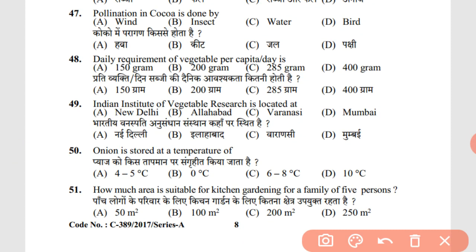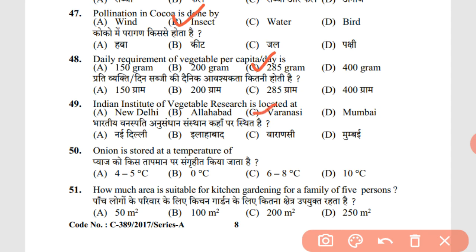47th question. Pollination in cocoa is done by B, insect. The daily requirement of vegetables per capita per day is 285 gram. In the general knowledge and basics of how much vegetable is required per day, you must have read it is 285 gram. So the correct answer is C. The Indian Institute of Vegetable Research is located at C, Varanasi.